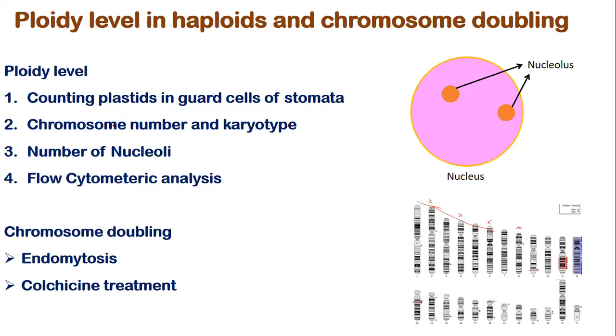So the other is the number of nucleoli. We know that the nucleolus is a darkly stained portion in the nucleus of the cell. In the nucleus of the cell, this is a complete nucleus. In the nucleus, the darkly stained portion.